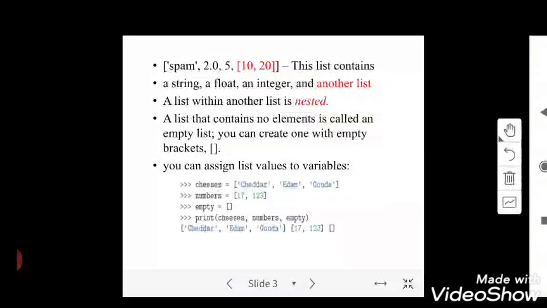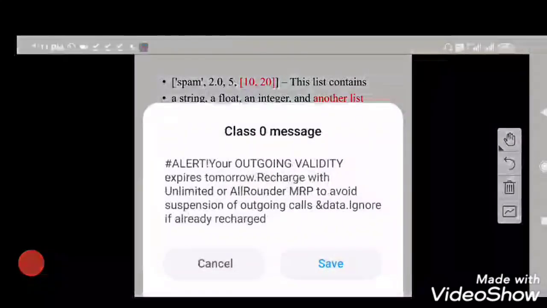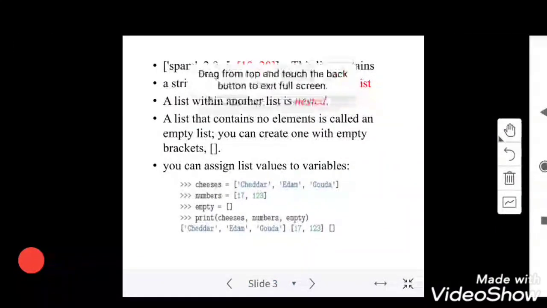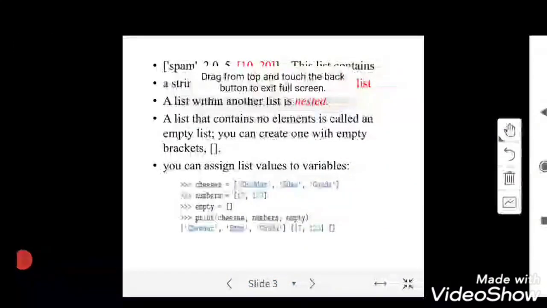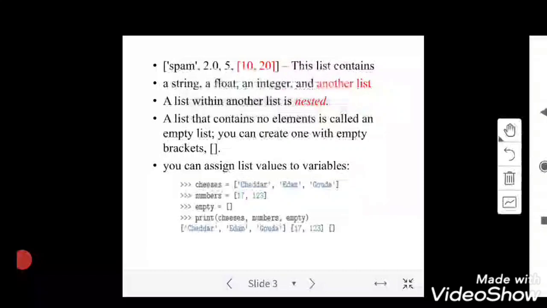And next I have represented 10 comma 20. It is again a list within a list, right? So I have represented a list and then within a list. So it is called a nested list. 10 comma 20 will be a list where that list is placed inside a list. So this concept is called nested list. And I can even represent an empty list, a list with no elements.